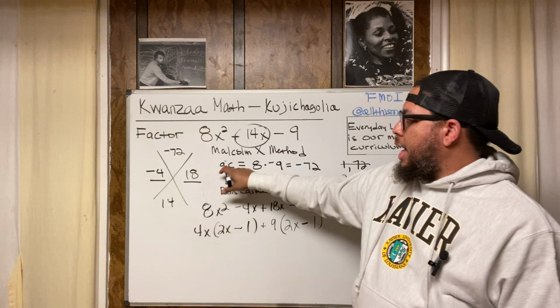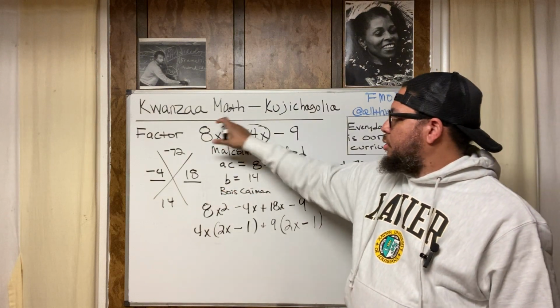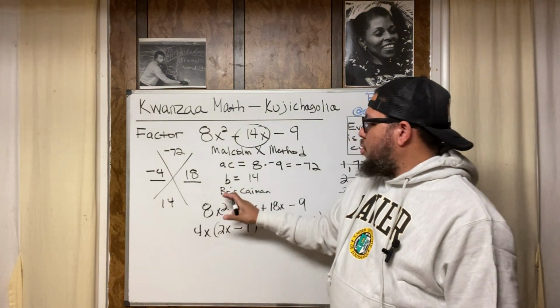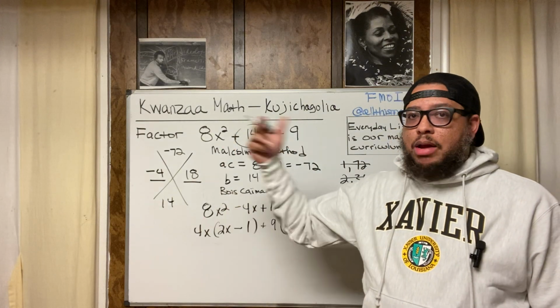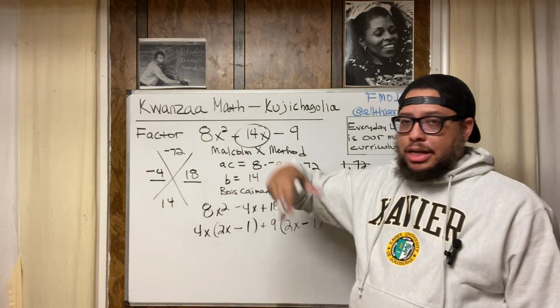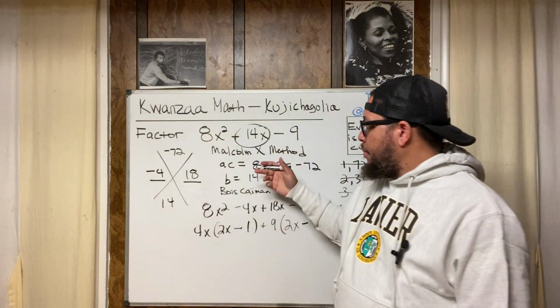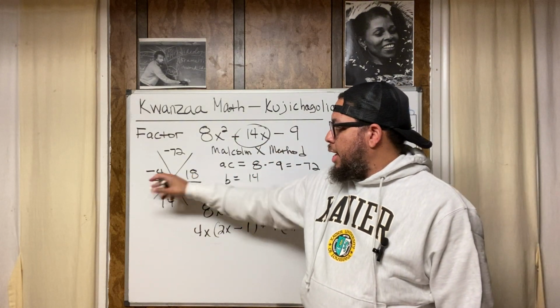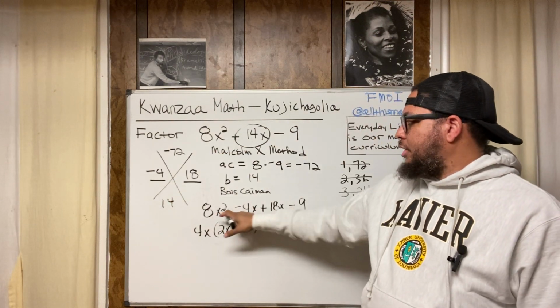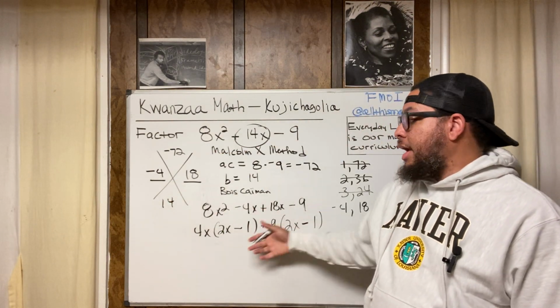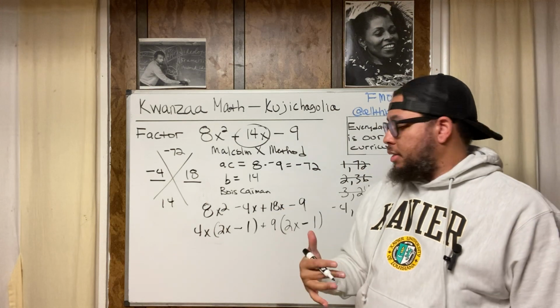Negative 72, Alexander Crummell, product of these two numbers. The B term, Bois Caïman, the location in Haiti where the meeting right before the Haitian Revolution kicked off. Dessalines, Toussaint, everybody, right? And then we got the two numbers we need in order to stretch this out. Make it 8x squared minus 4x plus 18x minus 9.